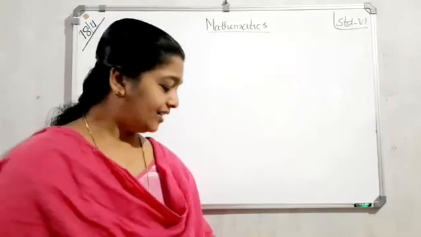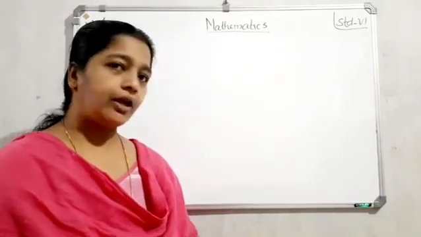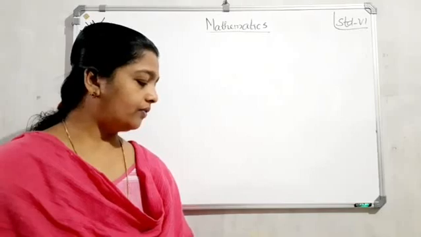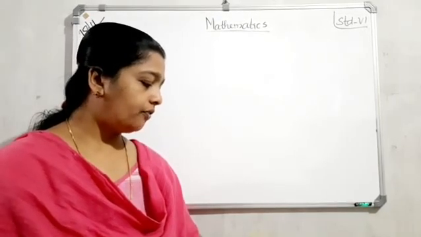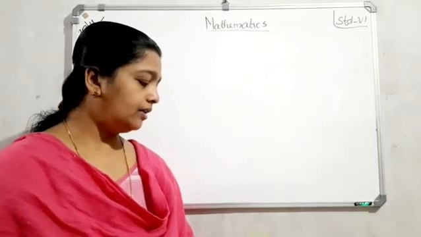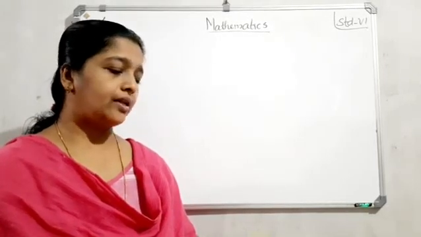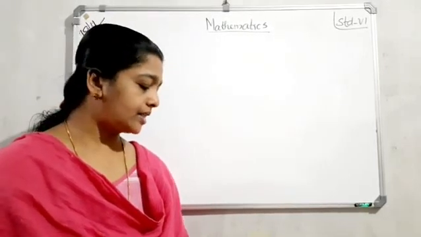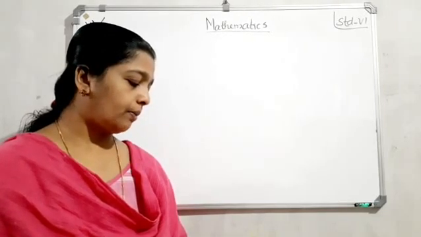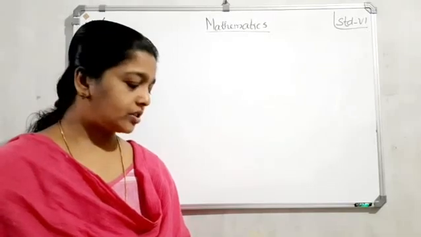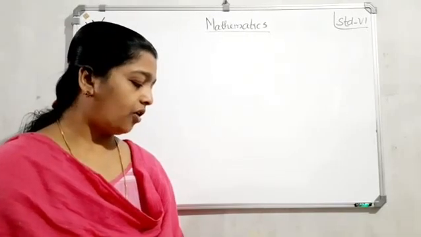Next question, page number 196, question number 2. Total number of students of a school in different years is shown in the following table. So, given years and number of students. Prepare a pictograph of students using one symbol to represent 100 students, and answer the following questions.